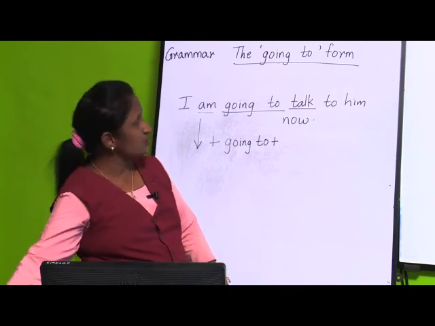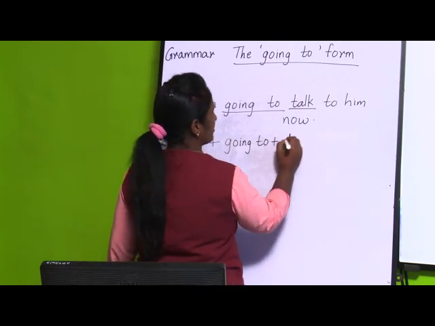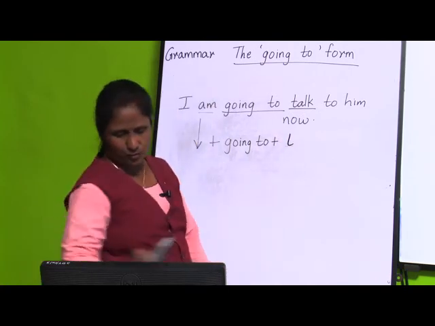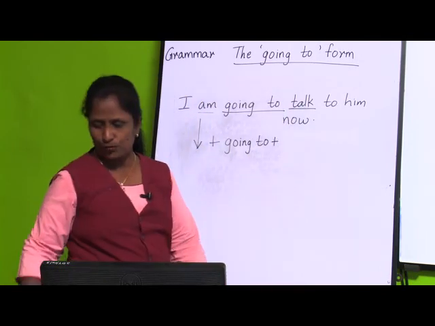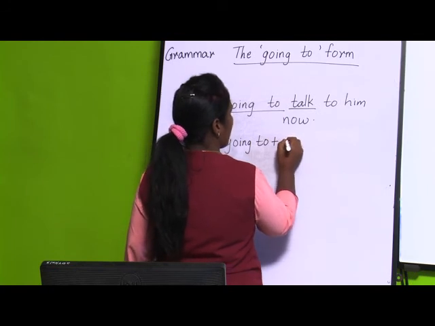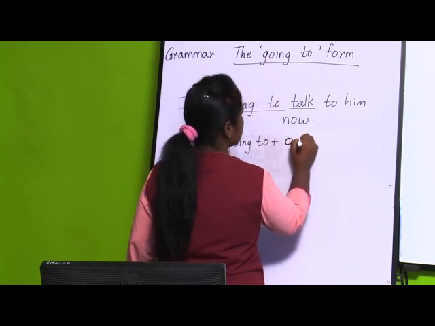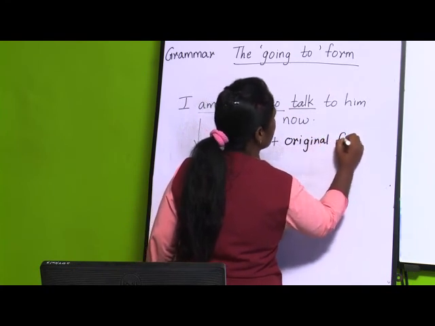What is the original form of the verb here? Yes, it is talk. Here we have not added s, ing, or ed.